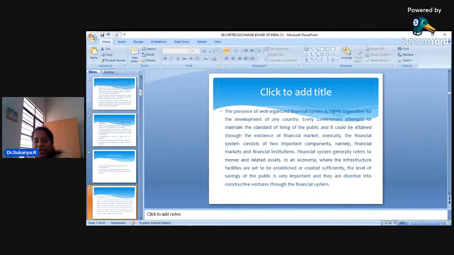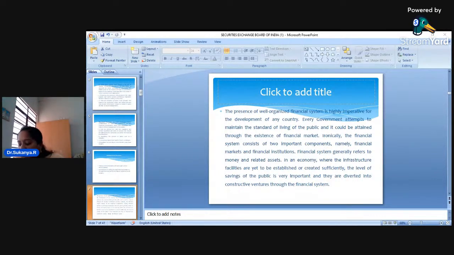Now, what is the main aim of the government? They want to see to it that the people in the country are very happy, their standard of living is good. So, all that can be achieved only if you have a well developed financial system. Okay, so dear students, the financial system plays a very important role in knowing whether the country is developing, how exactly it is in terms of the economic situation.